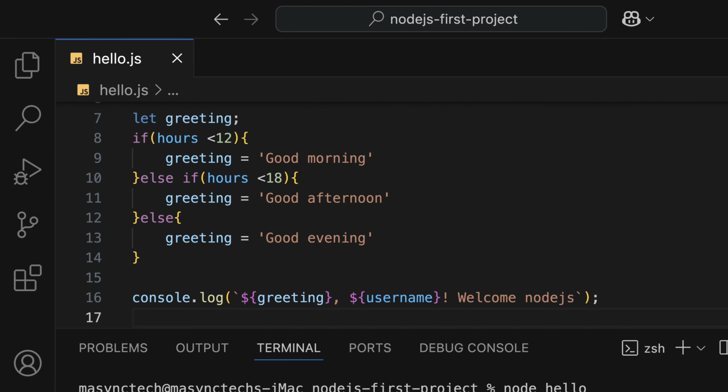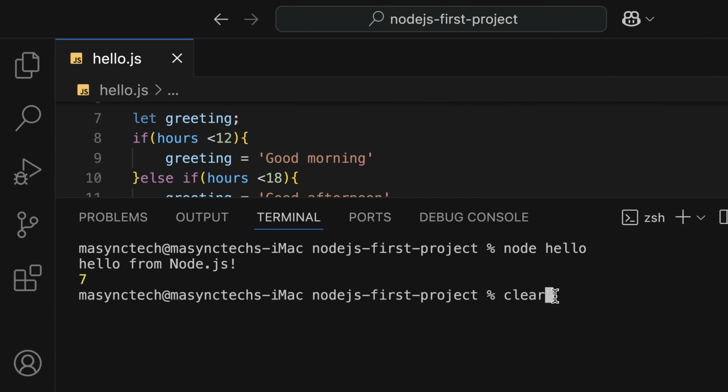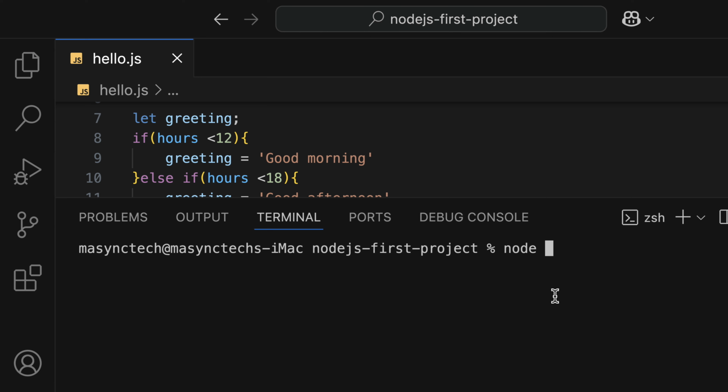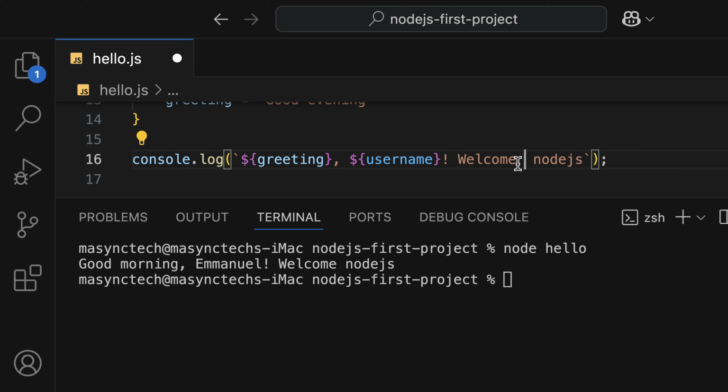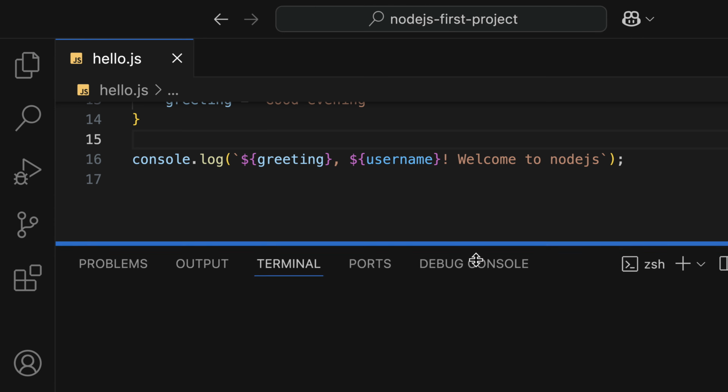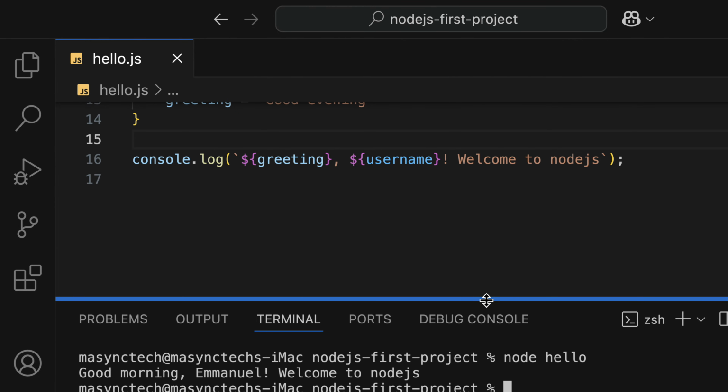With this, let me open the terminal, and to clear the previous logs, make use of clear and then hit enter, and let's run the file as node hello and then hit enter, and I got good morning, Emmanuel, welcome to Node.js. I forgot to include the to here. And one thing is that anytime you make changes to the file, you must rerun your Node.js application, and we got it as good morning, Emmanuel, welcome to Node.js, and indeed I'm in the morning right now. So guys, we have written our first line or multiple lines of Node.js code.